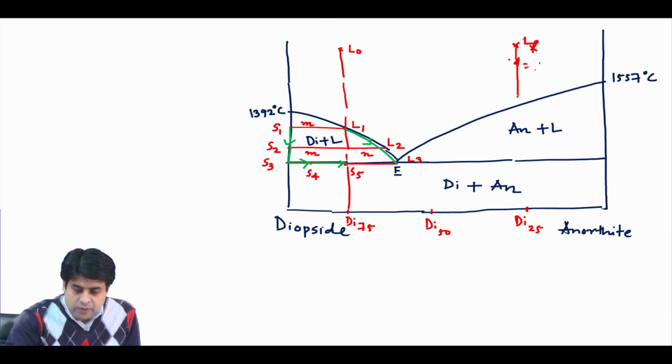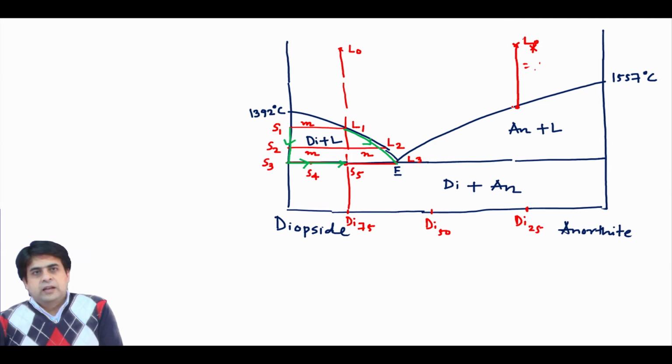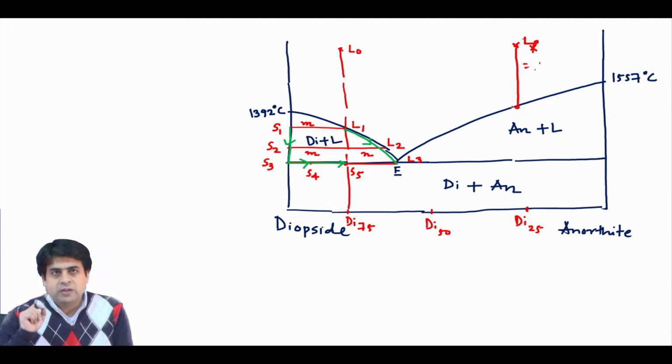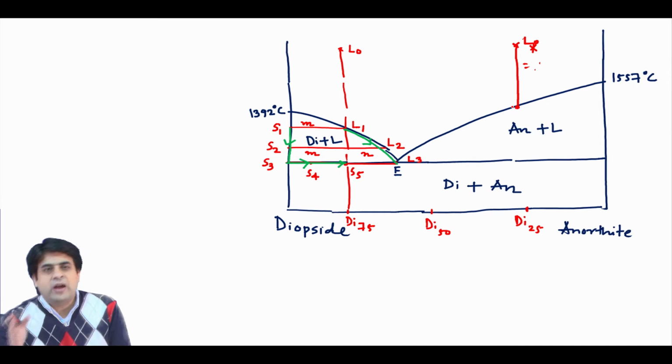Once the liquid hits the liquidus curve at this point, anorthite will be the first phase to precipitate from the liquid, because now we are in the primary phase field of anorthite.